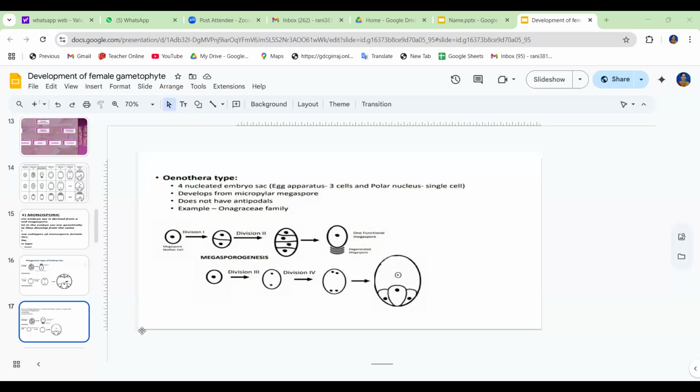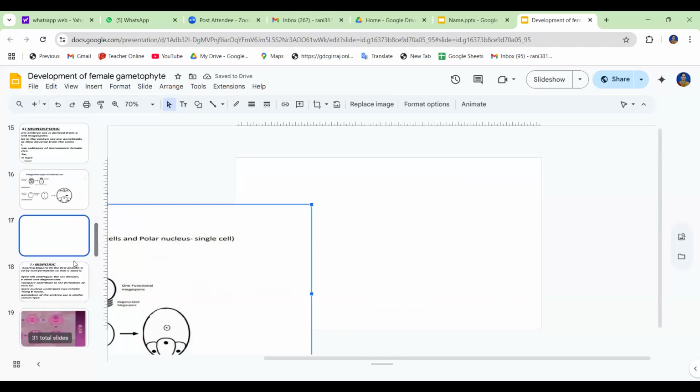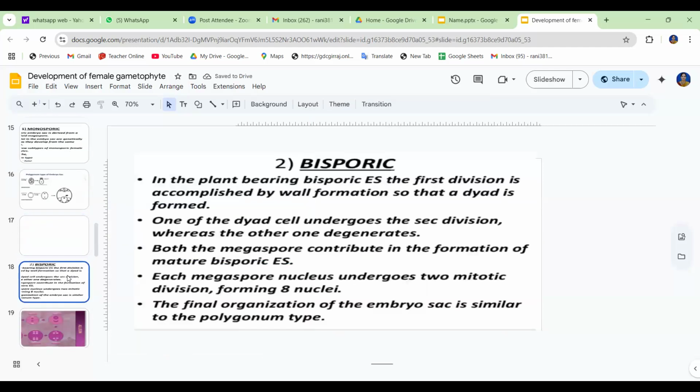Now the next one is the bisporic type. Bisporic embryo sacs are typically 8 nucleate. They are also known as the Allium type embryo sacs.